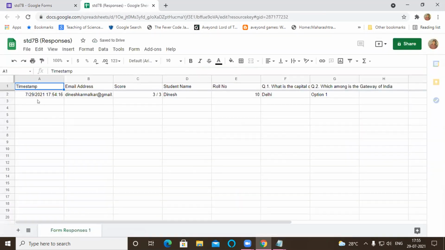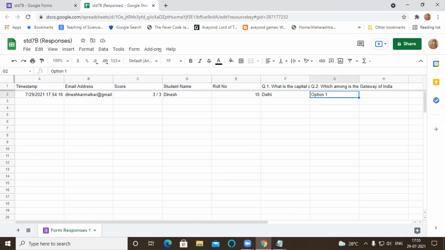In this you will get the response sheet. You will also get the timing, what time the student submitted, their Gmail ID and the score. Here I got 3 out of 3. So from here you can collect the marks. The answers I have provided are also shown here: name, roll number, and the answer given for each question, which option was selected. So this way we will get the complete result in this Excel.